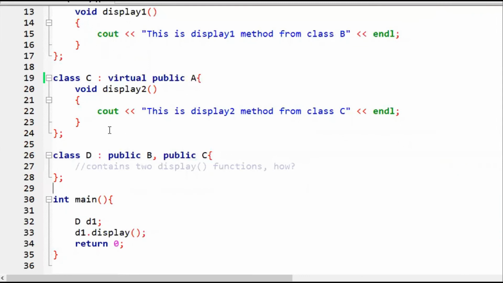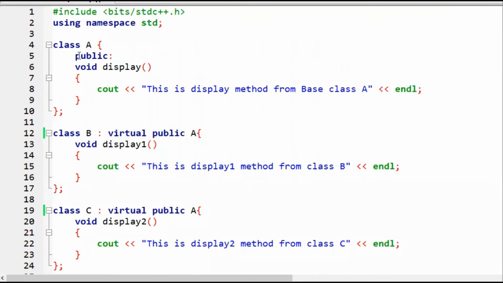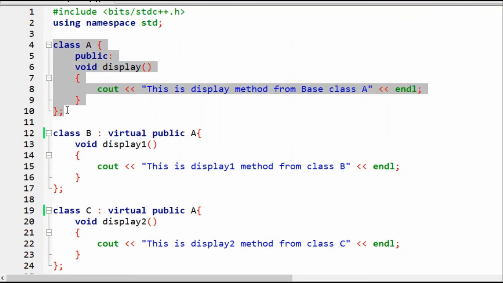If any changes are made by any of these class objects, then the same changes would be reflected in each and every class, because there would be only a single copy or single instance of the super base class, and that is why it is called the virtual base class.